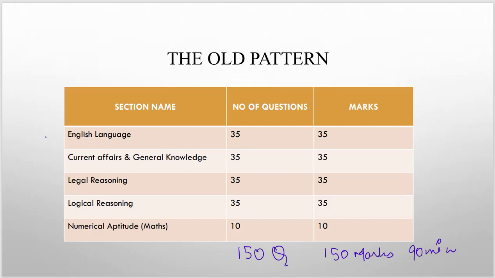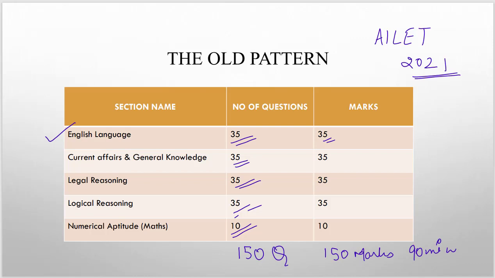English language had 35 questions with 35 marks. Then current affairs and general knowledge had 35 questions. Legal reasoning came for another 35 marks, logical reasoning another 35. So these four sections had equal weightage, and numerical aptitude or maths had 10 questions. This was the exam structure from the year ALET started till ALET 2021, and with 2022 ALET is going to have a completely new exam structure or pattern.